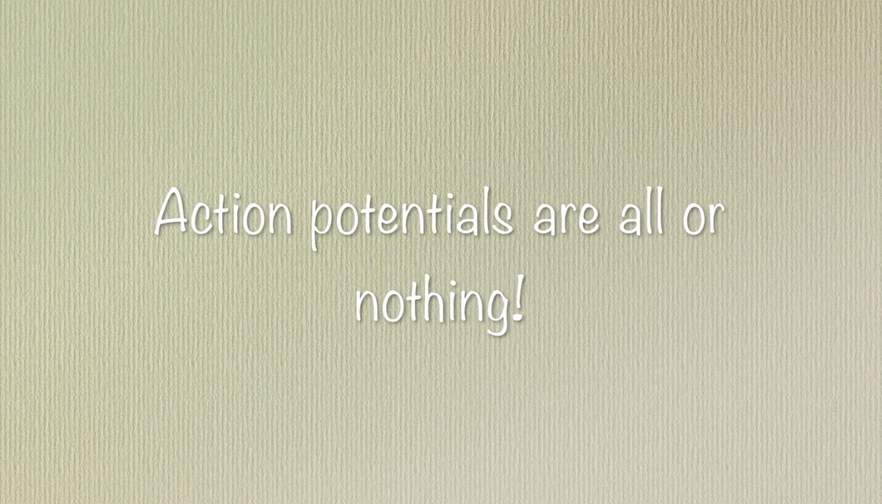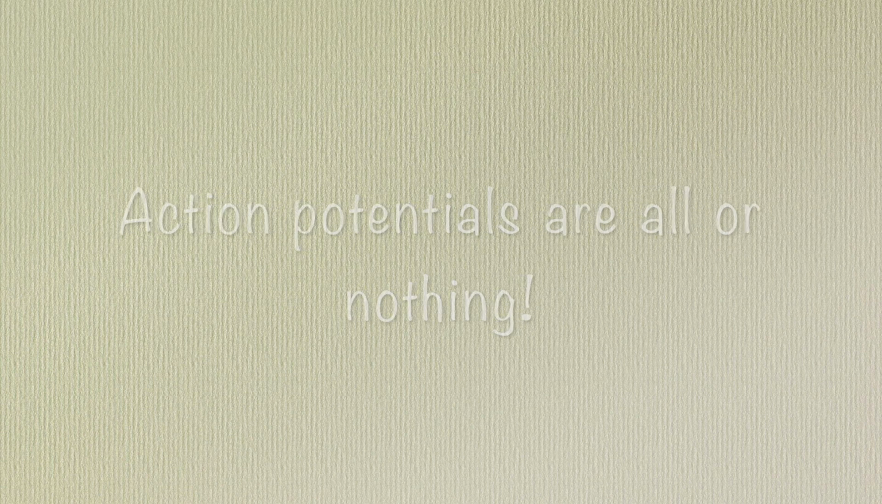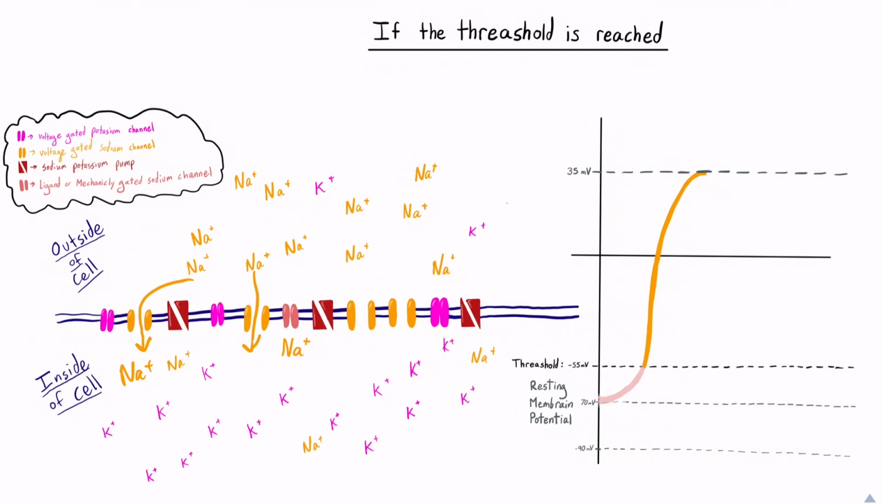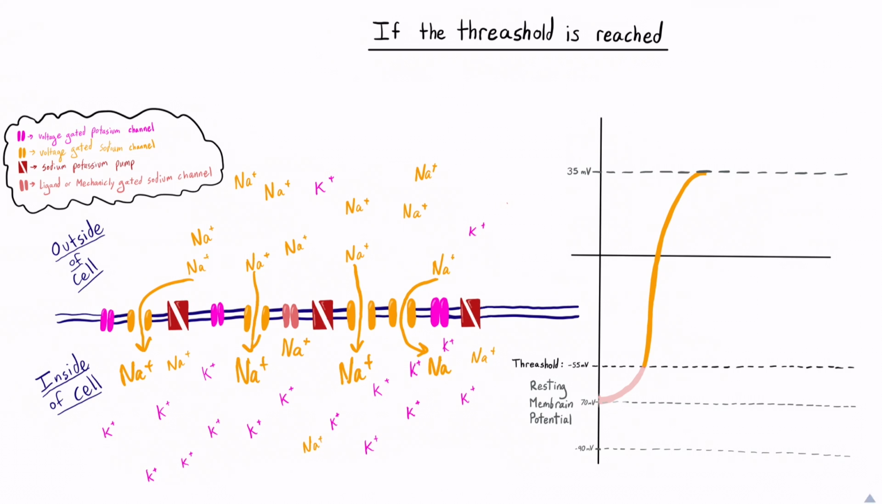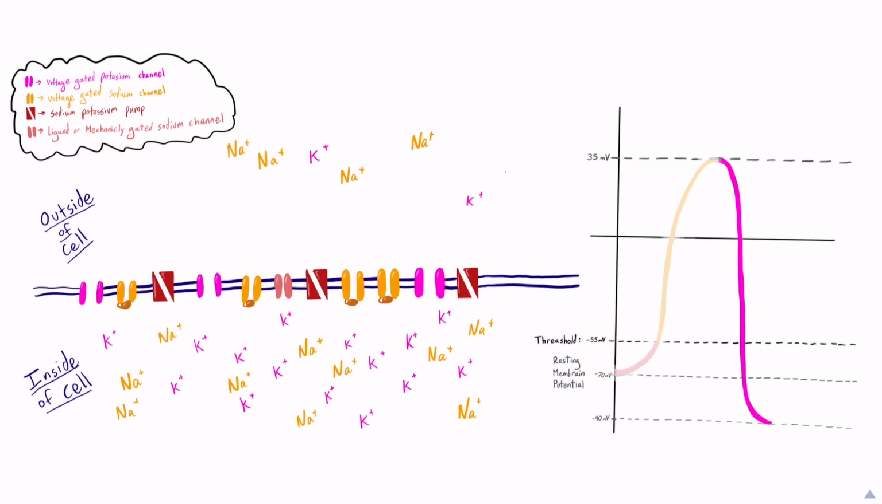Action potentials are either all or nothing because once the threshold is reached, the voltage-gated sodium ion channels will open and more sodium will quickly flood into the cell, causing rapid depolarization. These voltage-gated sodium channels are only open for about a millisecond before they are deactivated or plugged. This occurs at 35 millivolts.